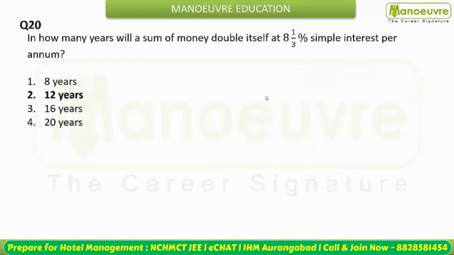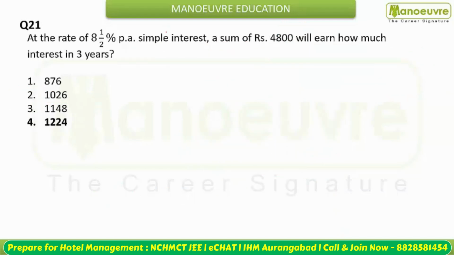Next question पे चलते हैं. Next is given to you at the rate of 8 1/2%. Remember this is 8 1/2, not 8 1/3. ठीक है. Simple interest. A sum of money 4800 will earn how much interest in 3 years. That means आपको principal given है, rate given है, time given है. You have to calculate only simple interest.